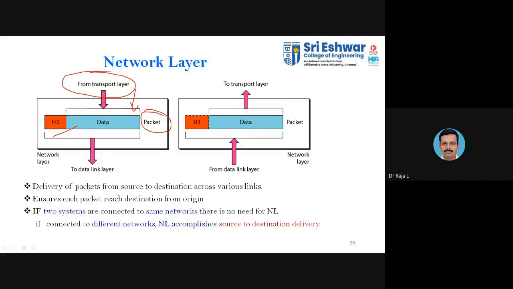In layer 2, frames. The bits will be converted into frames. Again, layer 3, packets. A group of frames will be converted into packets. So that is layer 3. Okay. So here, whenever you receive information along with the data, you are going to add the header. Okay. So the delivery of packet from source to destination across various links.